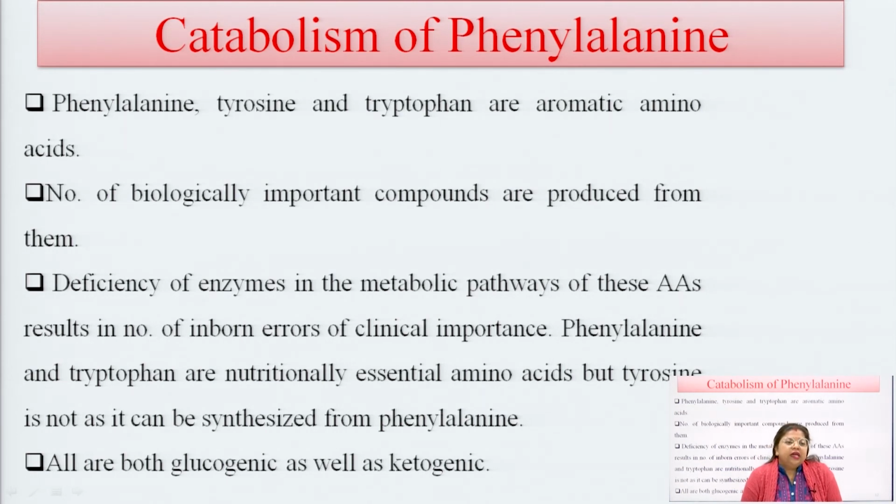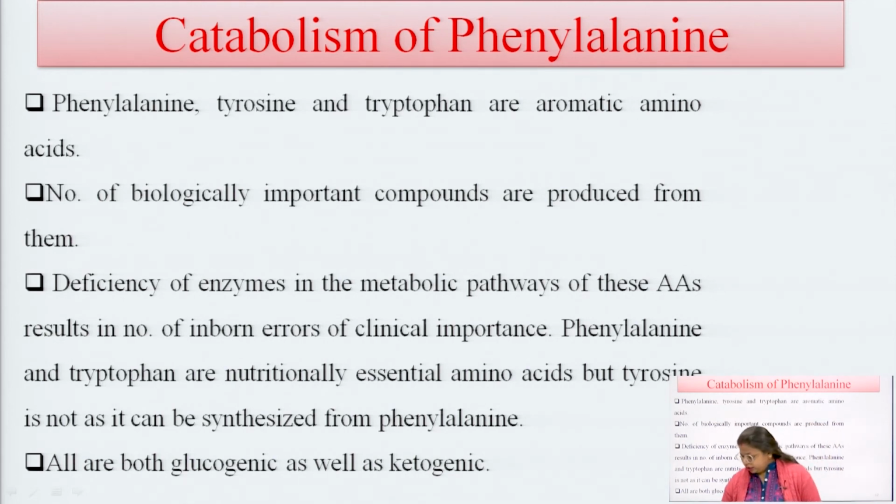Phenylalanine and tryptophan are nutritionally essential amino acids, so they are not synthesized in our body; they come from the diet. They are both glucogenic as well as ketogenic.